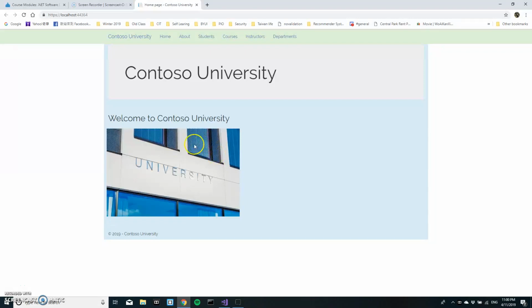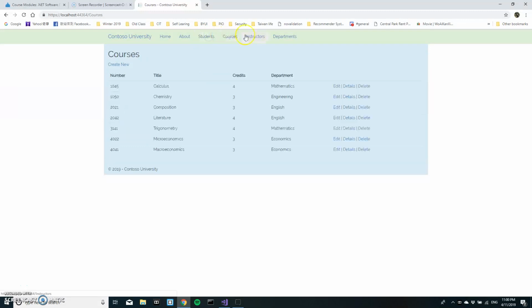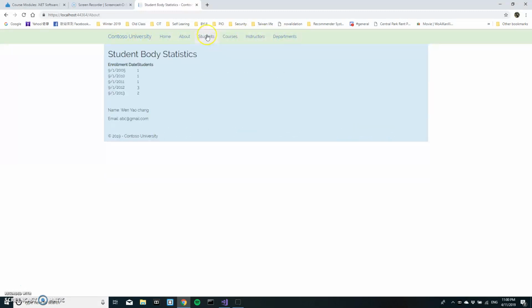Hello, this is Wenyao Cheng demonstrating for the Contoso University application. And then here, this is my navigation, and all the pages are working fine.